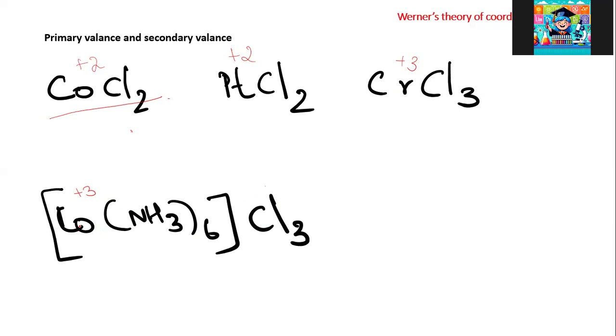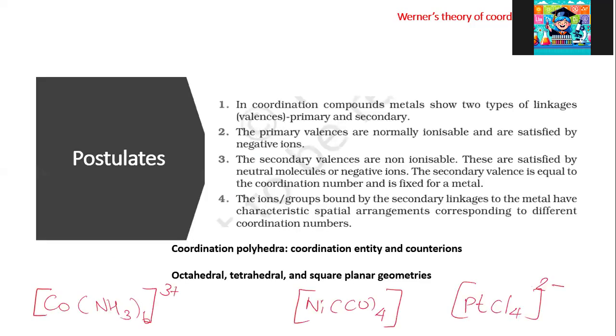Other than that, it has a secondary valency of 6, which is satisfied by the ligands. So, from these old observations, we have a few postulates for the structure of coordination compounds. These coordination compounds show two types of valences, primary and secondary.